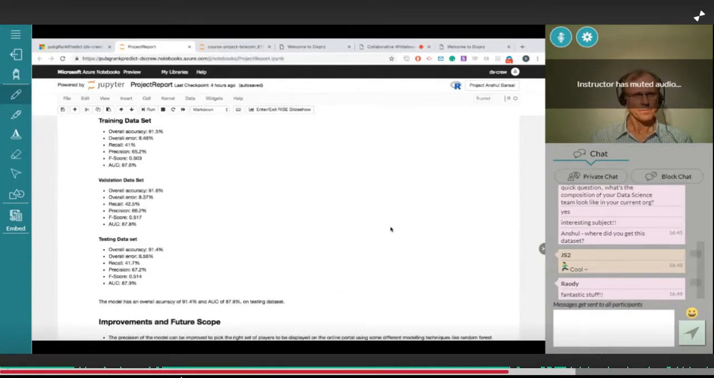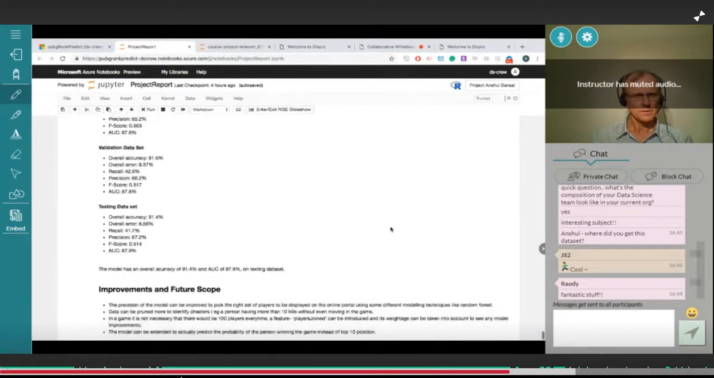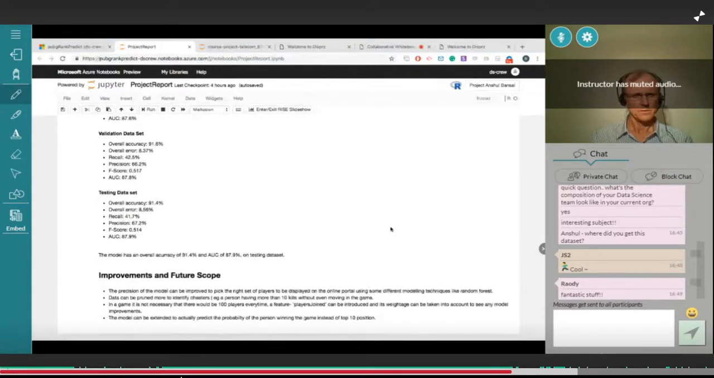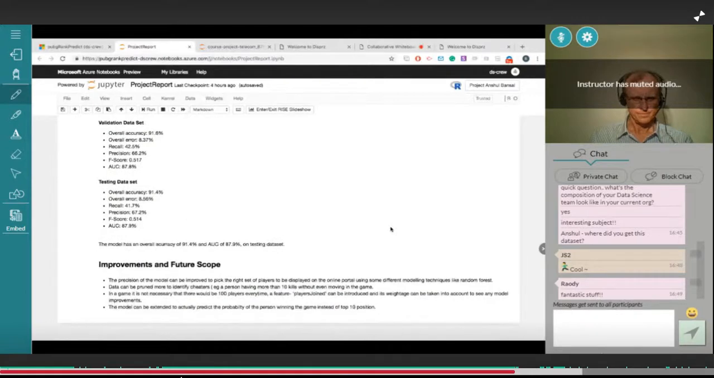And on the testing data set, the precision was coming around 68%, and the recall value was around 42%. Coming to this, some scope for improvement that I could think of was, instead of predicting if the person would be in the top 10 or not, I could have predicted the actual winning position and also the exact probability of a person winning the match.